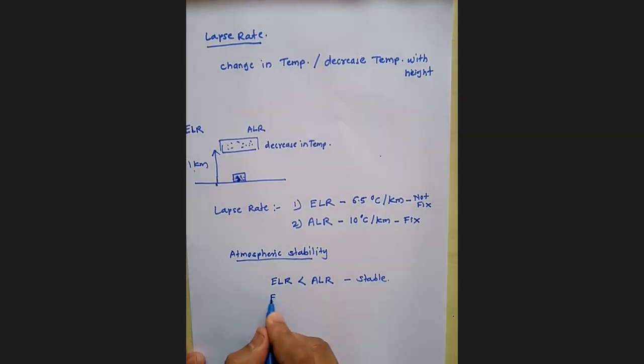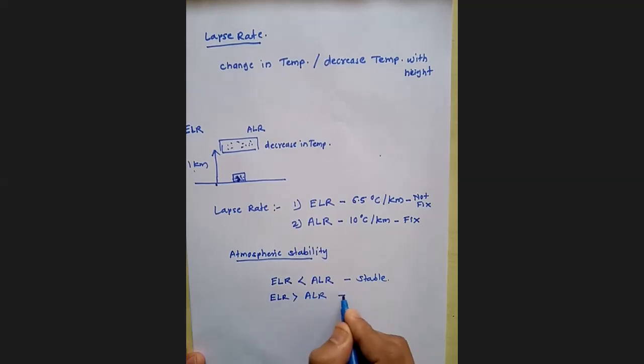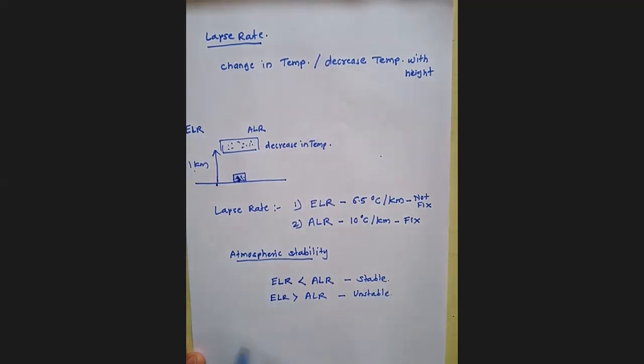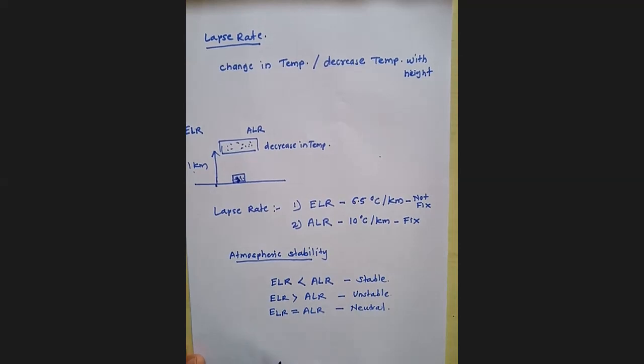When environmental lapse rate is greater than adiabatic lapse rate, it shows unstable situation. When environmental lapse rate is equal to the adiabatic lapse rate, it indicates neutral situation. So all these terms, air parcel and lapse rates, are important to study atmospheric stability.